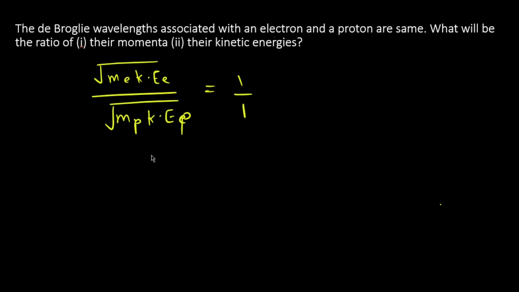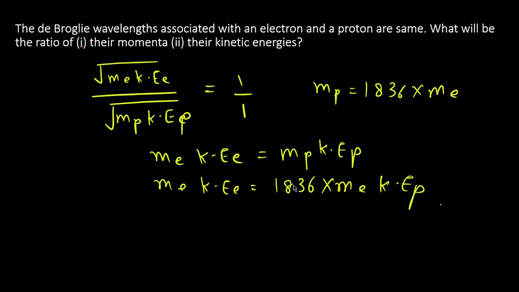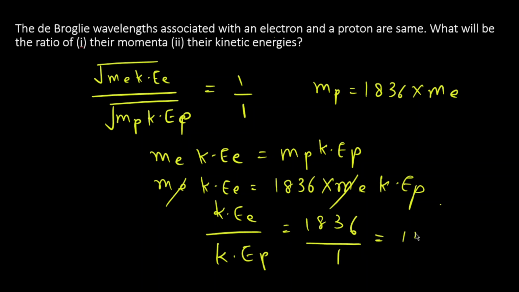Now taking square, we get me Ke equal to mp Kp, and as we discussed before, mp equal to 1836 into me. Therefore me Ke will be 1836 times me Kp. So me cancels, Ke by Kp will be 1836:1, which can also be written as 1836 ratio 1.